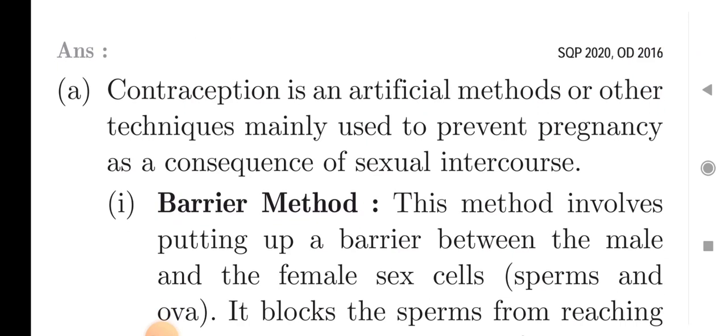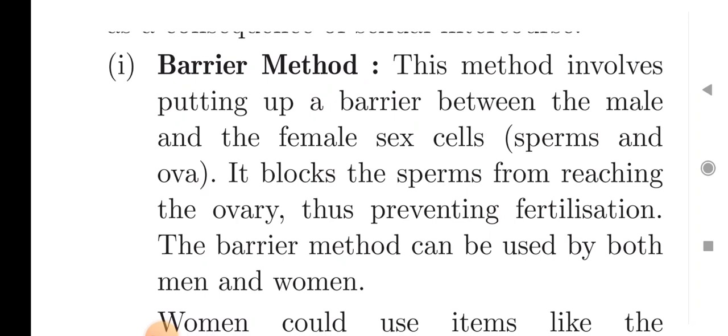So first answer is contraception is an artificial method or other techniques mainly used to prevent pregnancy as a consequence of sexual intercourse. First method is barrier method. In this method, it involves putting up a barrier between the male and the female sex cells.